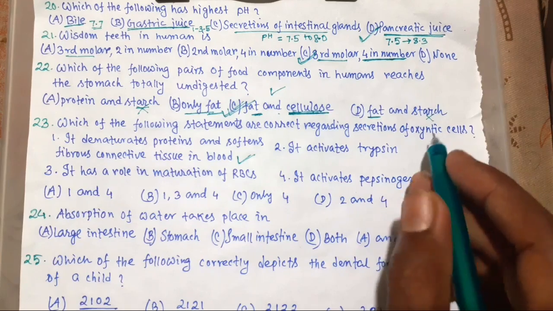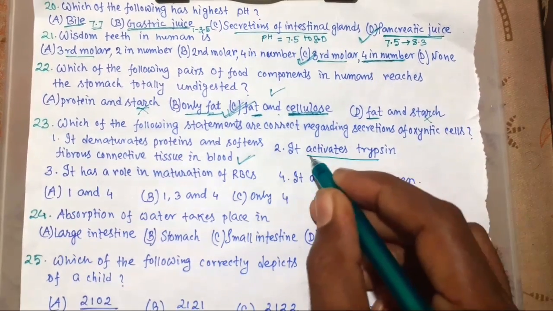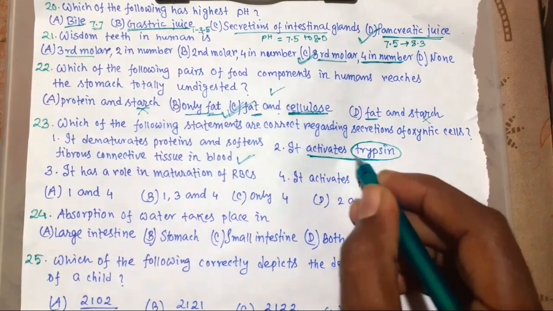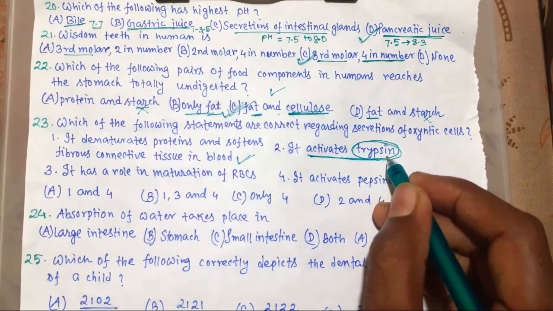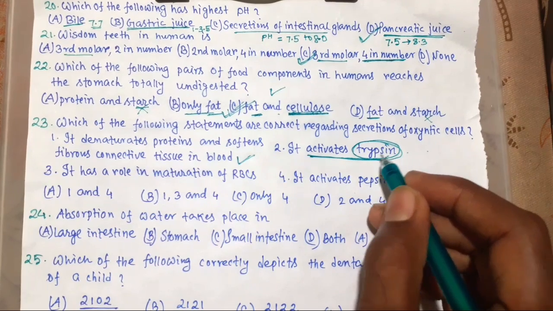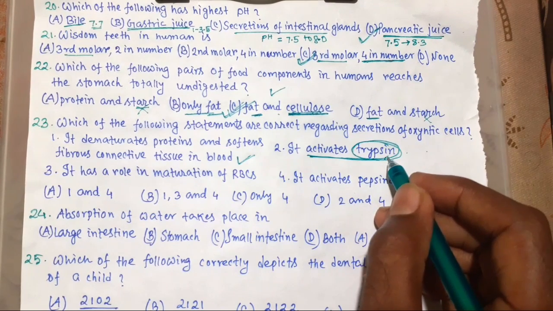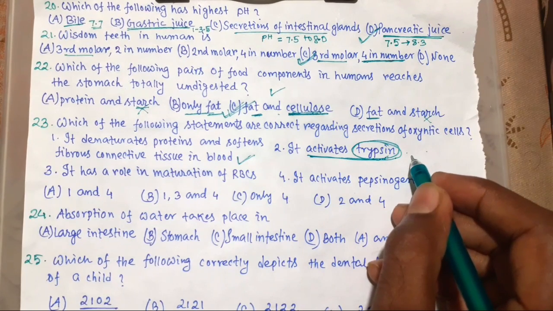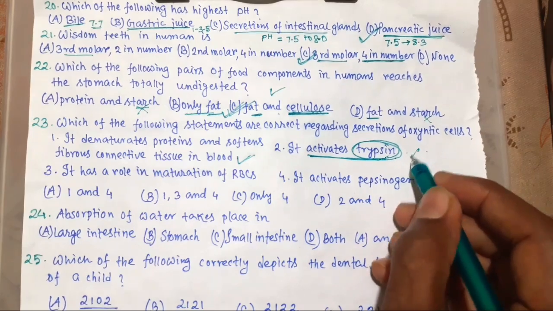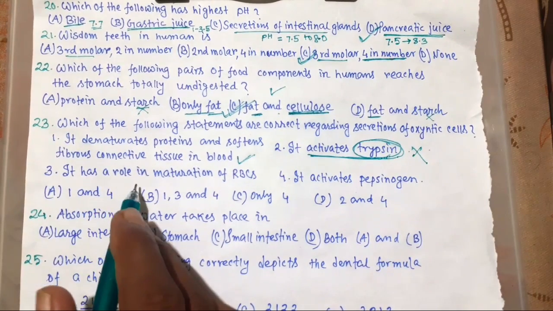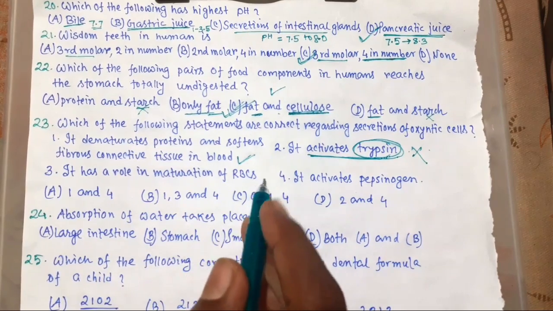This is totally wrong, because trypsinogen is inactive, which is activated by enterokinase, secreted from intestinal mucosa. So it is also wrong. It has a role in maturation of RBCs.